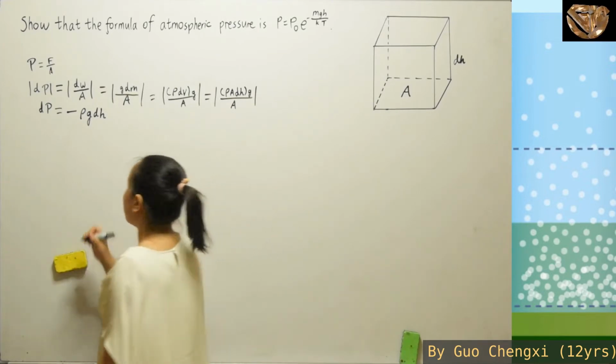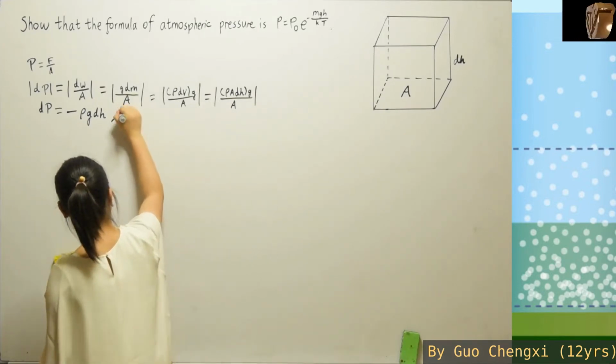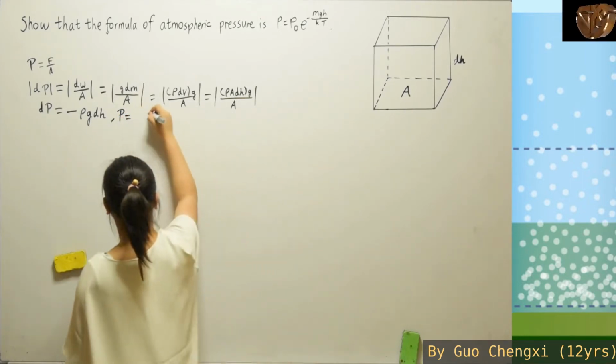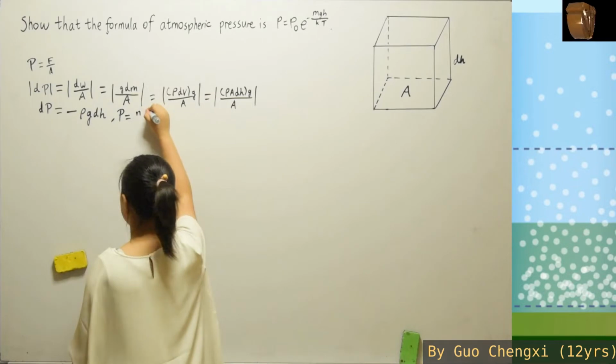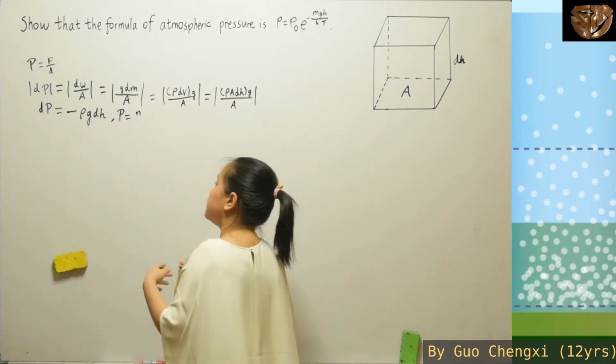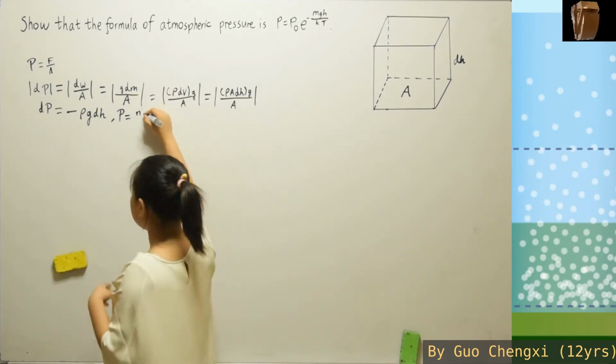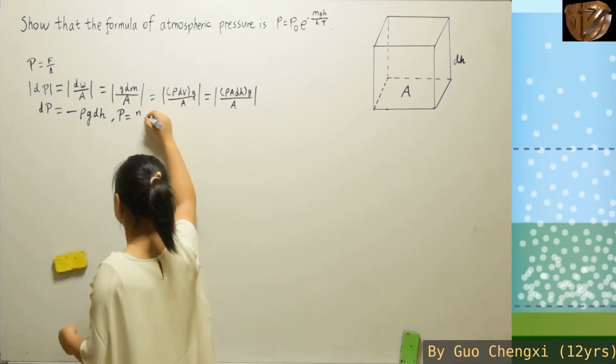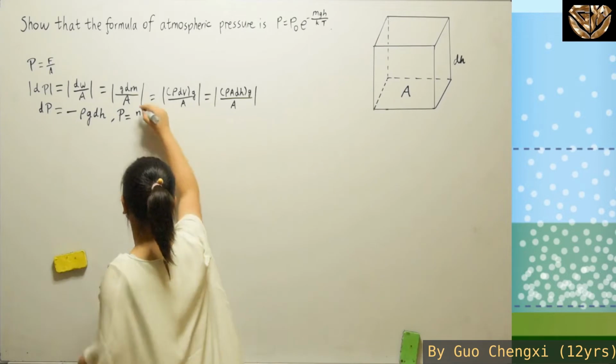And now moving on to the next part, which we will have P. For P, we can just use the ideal gas law, which is P equals small n, where small n is the number of moles, and rho is the mass density of this volume.